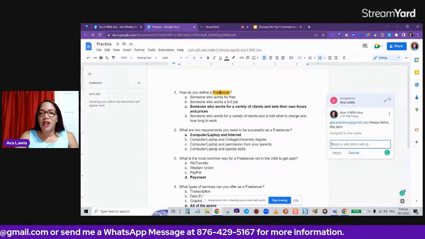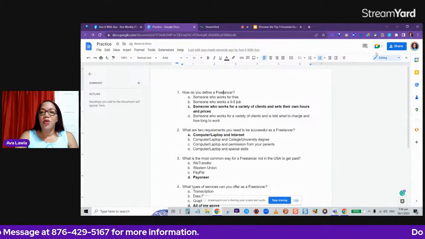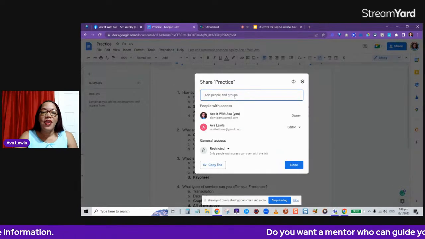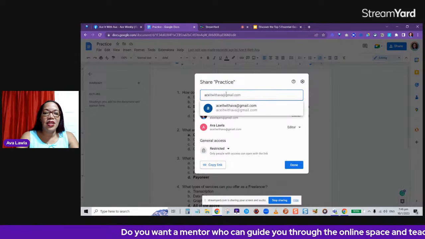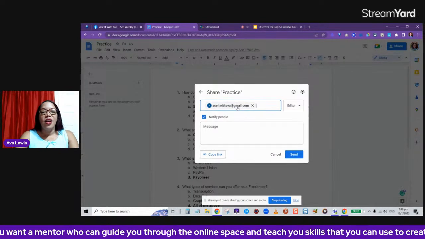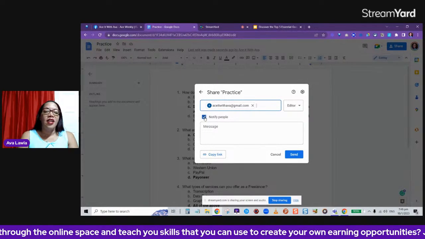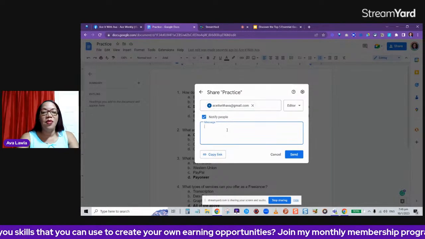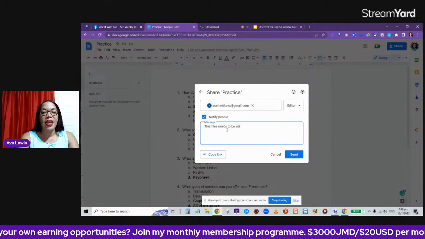So here in collaboration, we have the document here, and then we go to share here on the top right. And then you will type in the email address of who you want to share it with. So in this case, I'm typing in my acewithava@gmail.com. You can tick this option here that says notify people. That will let them send me an email. I can type a note to them. This file needs to be edited.